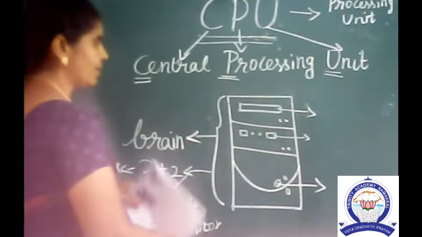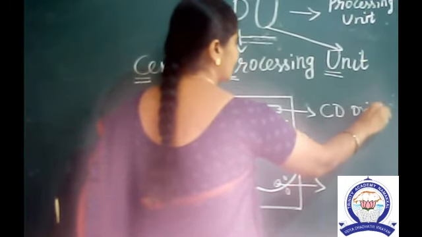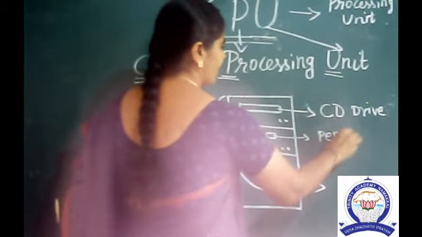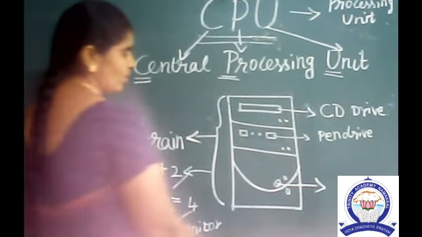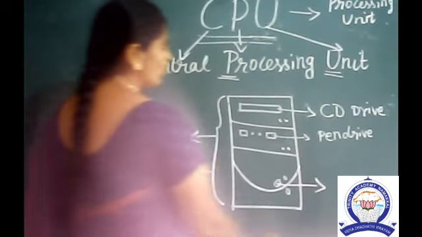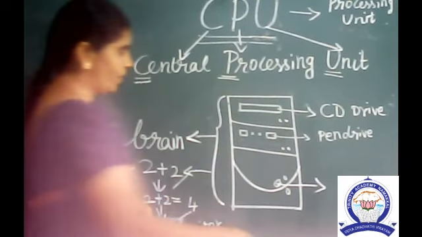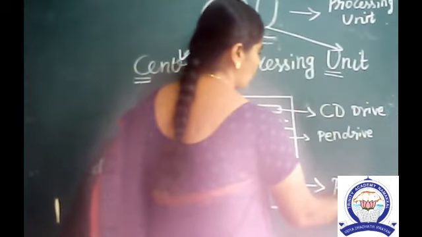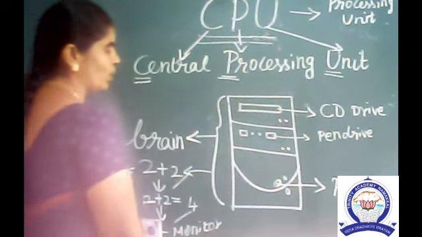See, this is called the CD drive. Very good. Next one, if you want to operate the pen drive, with the help of this place we can operate it. Before that we have to know how the CPU will operate. Here we can see a button. This is called the power button. If you press the power button, the CPU will turn on.